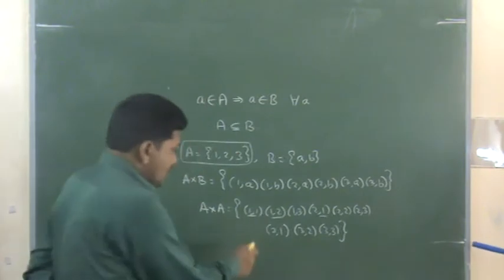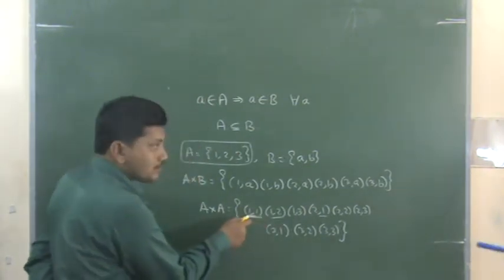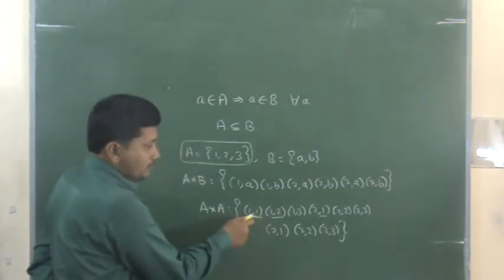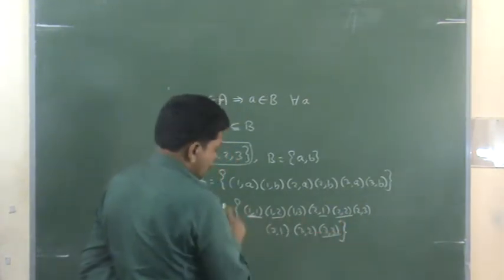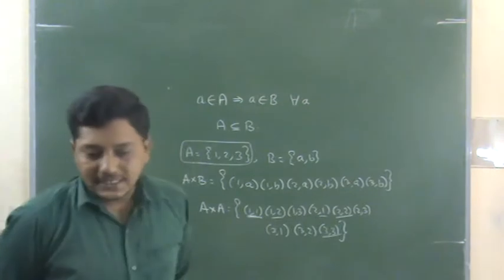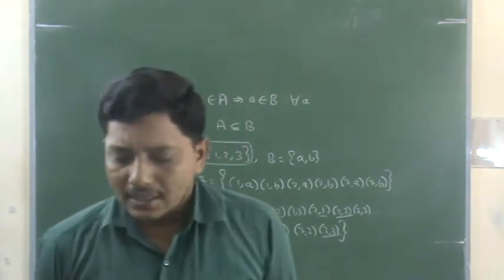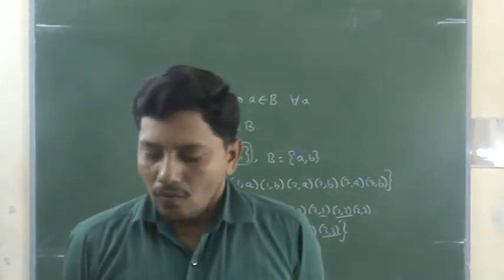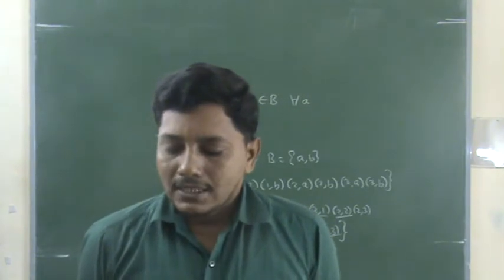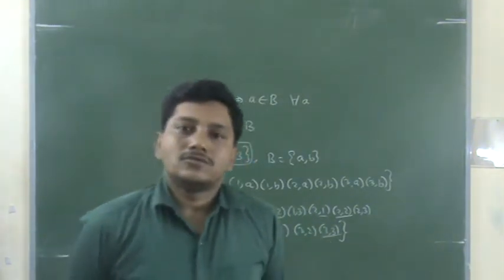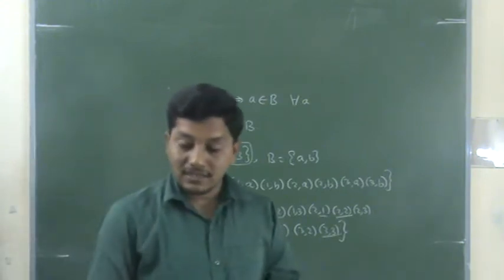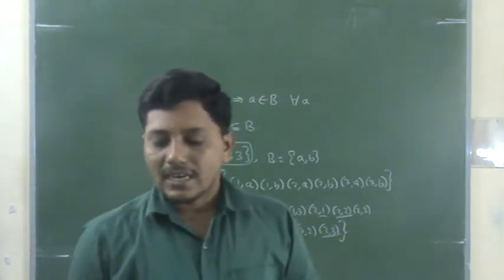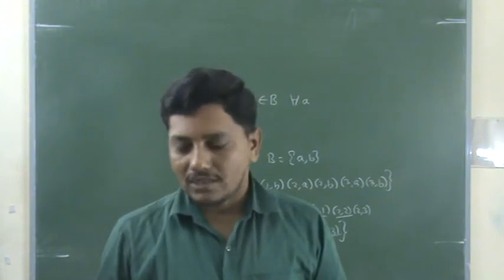That means only the reflexive pairs: 1 comma 1, 2 comma 2, 3 comma 3, right? So the three elements is R4 relation. R5: 1 comma 1, 1 comma 2, 2 comma 3, 2 comma 1, 3 comma 2. So this is one type of relation. Like that we have to give some examples, and with that we analyze reflexive and the others also.